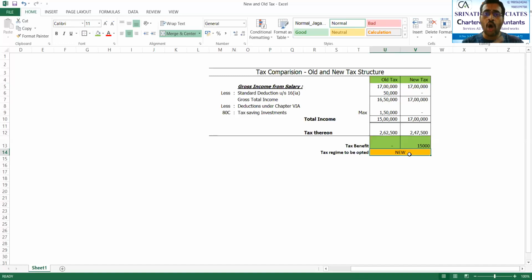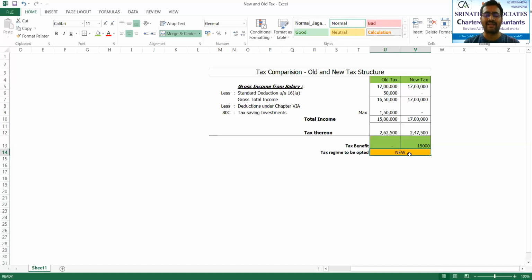So this is the reason why I was telling you, to opt for new or old, it all depends on the income. It all depends on the amount of investments you have already made. Like a few people would have already made an investment in LIC, right? They might have been paying a premium of say 1 lakh or maybe 50,000, and they might have housing loan principal repayment also. They might have some mutual funds also. Aggregate put together might come to 1 lakh 50, and this might be still continuing. For such kind of people, this comparison has to be done before they select the new or old tax structure.